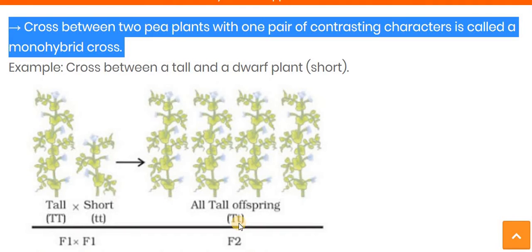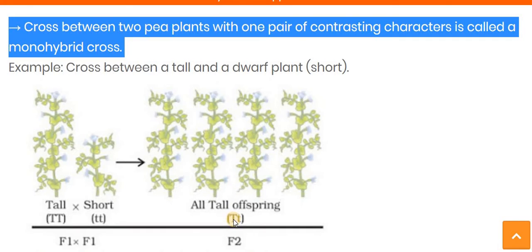Recessive gene means which is present in the plant but cannot express its character in the presence of the dominant gene. Here the capital T is a dominant one. Dominant means it can express its characteristic. And the small t becomes recessive. Recessive means in the presence of a dominant character, it cannot express its character. It is a suppressed one. So in the next generation, the F1 generation, we get all the plants tall, but the genotype is capital T, small t.